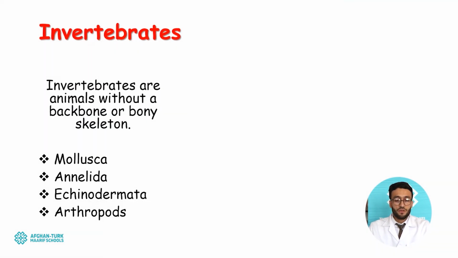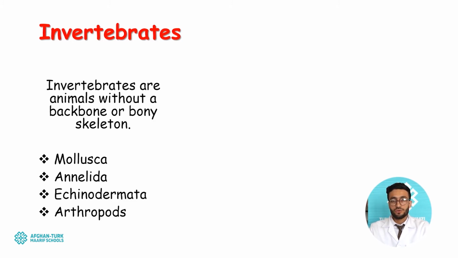Let's first talk about invertebrates. Mainly you will find a unit in your 11th class biology book that talks about invertebrates. In order to understand the invertebrates and their phylums, we will talk about their definition first. What do invertebrates mean? Invertebrates are animals without a backbone or a bony skeleton.